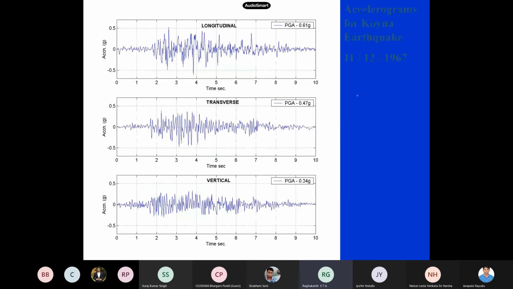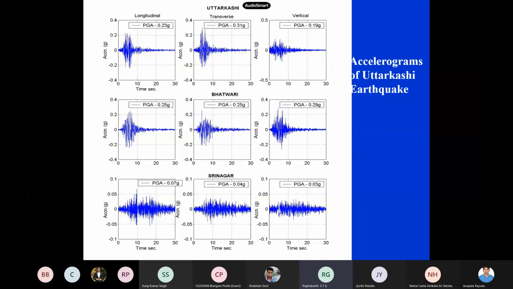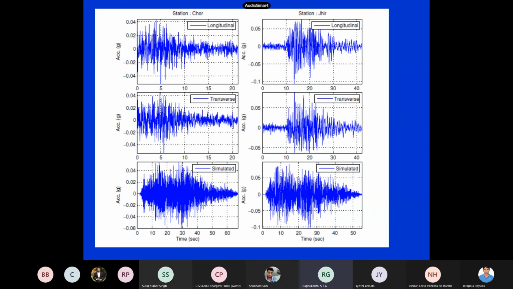So this is the Koyna earthquake. Already I showed you in the previous slides also. This was one of the earliest, 11 December 1967, and this was also recorded by Jay Krishna. I told you, right? He is a very famous professor in IIT Roorkee. He passed away. Chandrasekharan Das. There is a paper in BSSC also. So this is for Uttarkashi. I already showed you, like 0.31 g was observed. You see, 0.19, 0.25, you see 0.04 also. These values were observed.